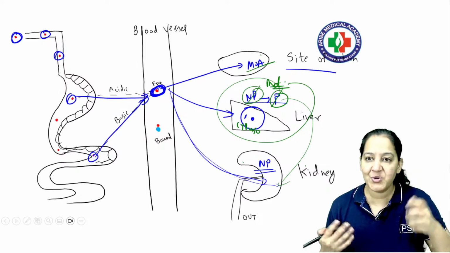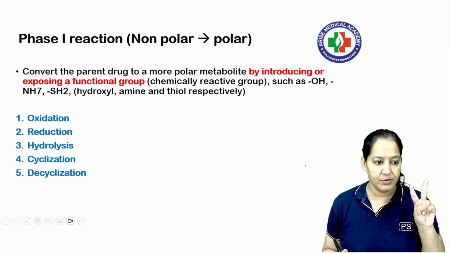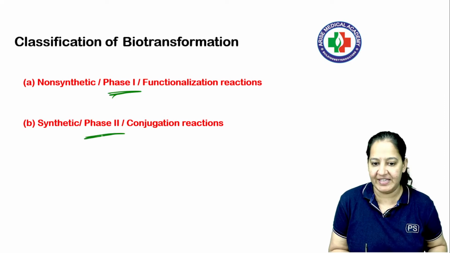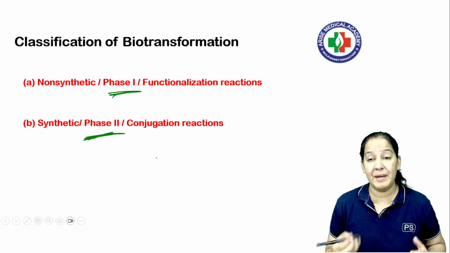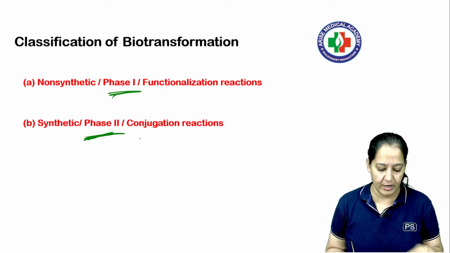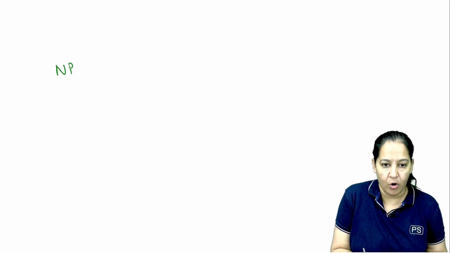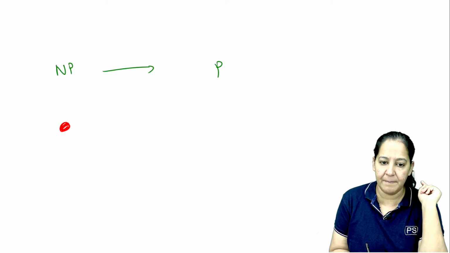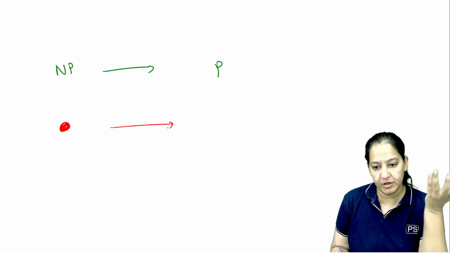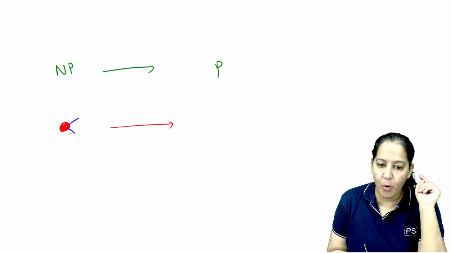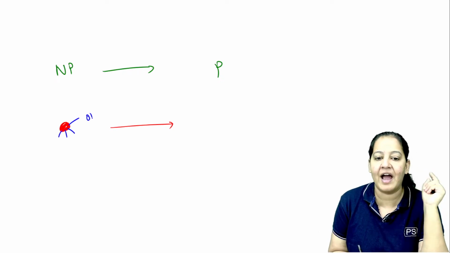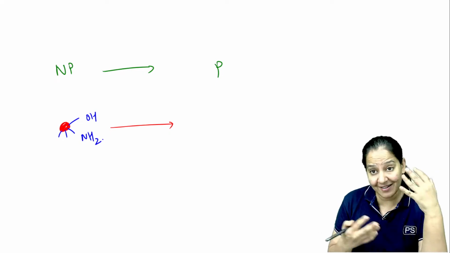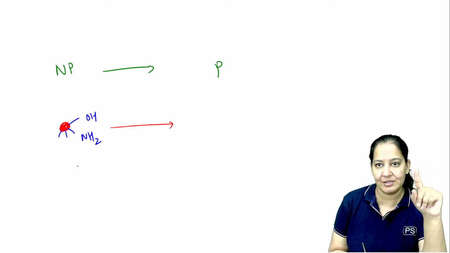So how does the liver do so? There are two types of metabolism, phase 1 and phase 2. In phase 1, how does it convert the non-polar drug to polar? If I want to convert a non-polar drug to polar drug, there are two methods. Let me draw a non-polar drug. For example, this is a non-polar drug. I want to convert it into polar form now. So I can expose certain functional groups like a hydroxyl group, an amino group, certain groups like that. So this is known as phase 1.